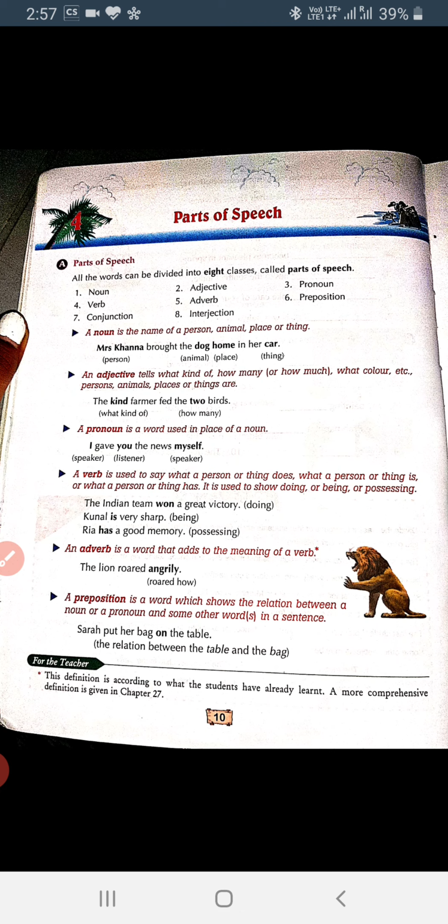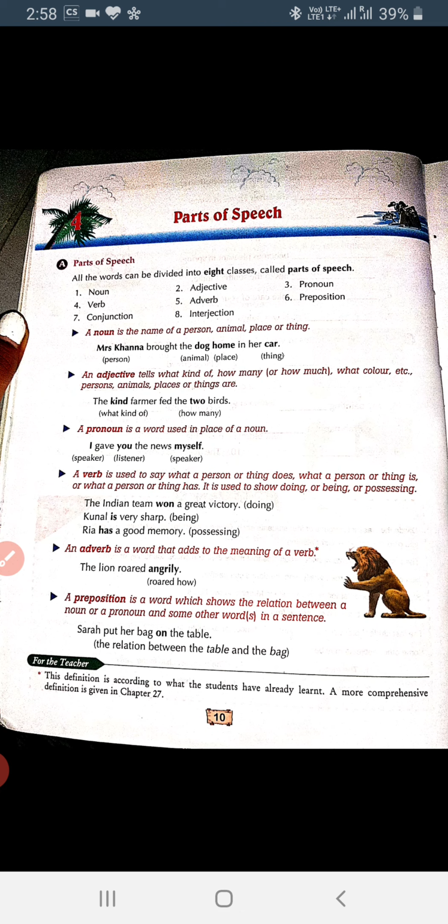Now come to the place. Place where you are sitting in your study room. So study room is your noun. Bedroom, temple, railway station, airport, whatever the place name, park, garden, these all are your nouns.